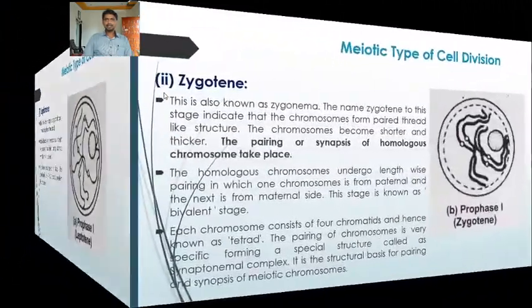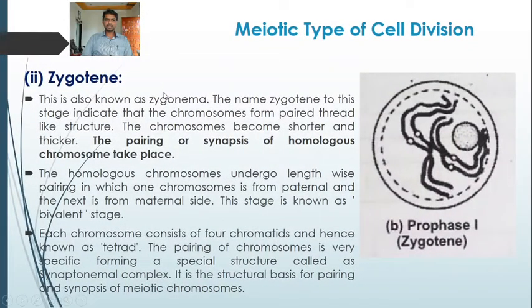Next to this is zygotene, also known as zygonema. The name zygotene indicates that chromosomes form paired thread-like structures. So pairing, synapsis, occurs in zygotene. The chromosomes become shorter and thicker.